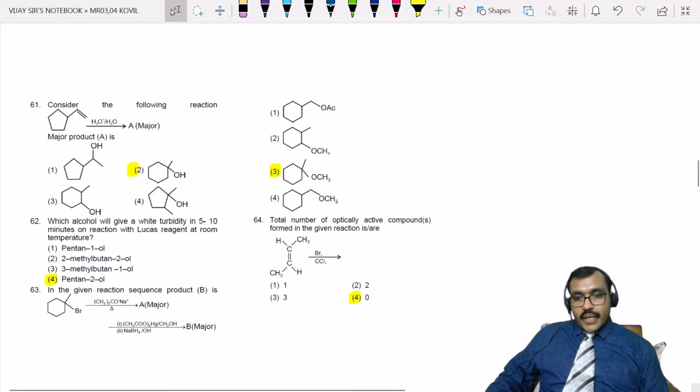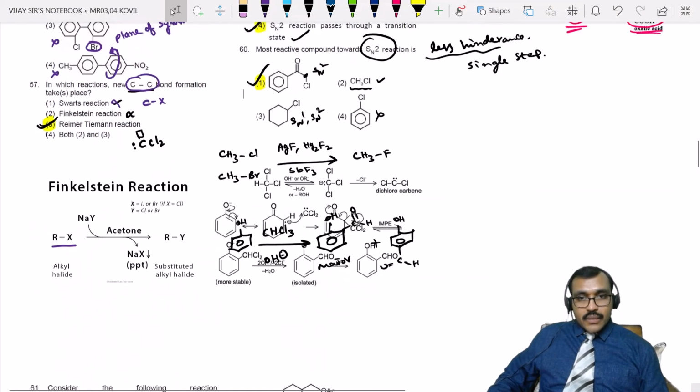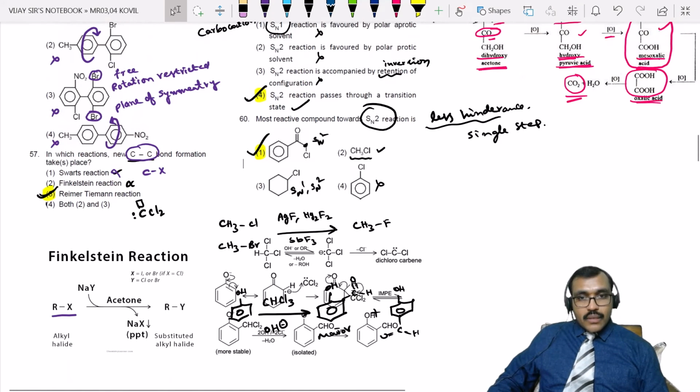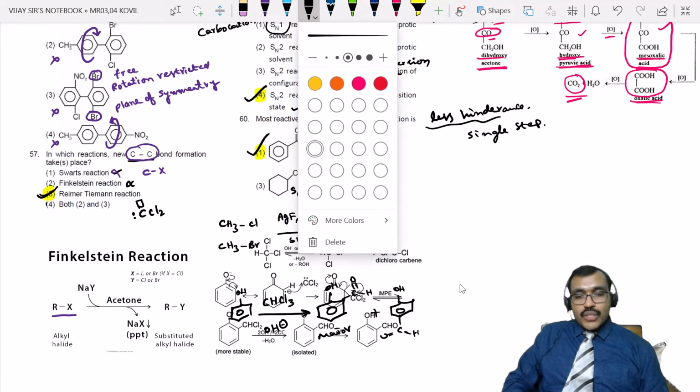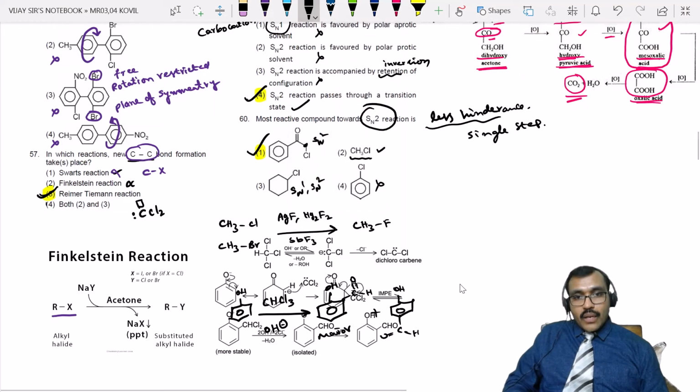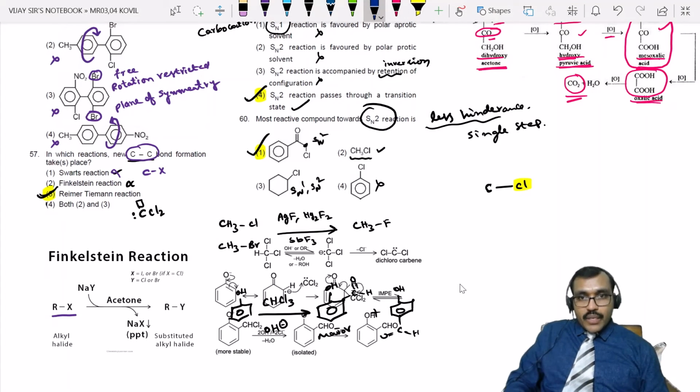Consider the following reaction. Is the bulky phenyl group present on the carbon where the leaving group is present? This is the carbon. Here chlorine is present. This is the leaving group. Is the phenyl group or the bulky group present over this carbon or the next one?